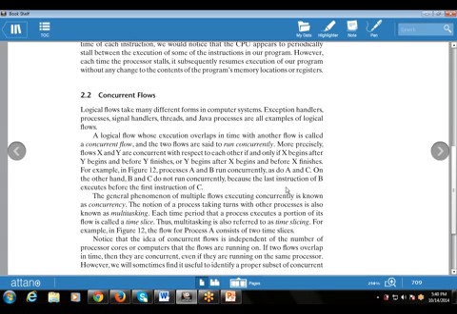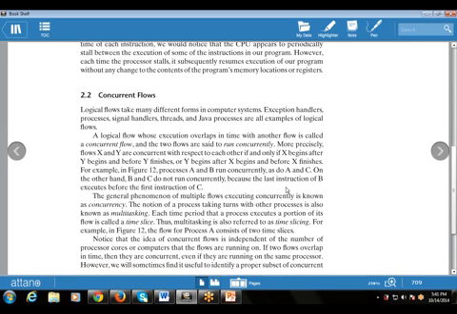Each time period that a process executes a portion of its flow is known as a time slice. Thus multitasking is also referred to as time slicing, dividing the time among multiple processes or tasks.